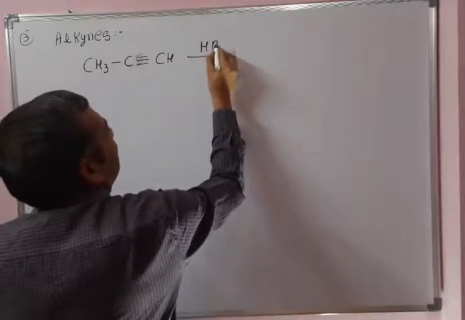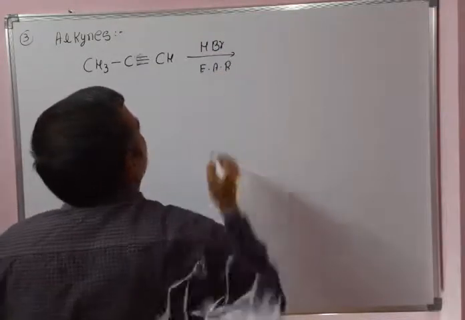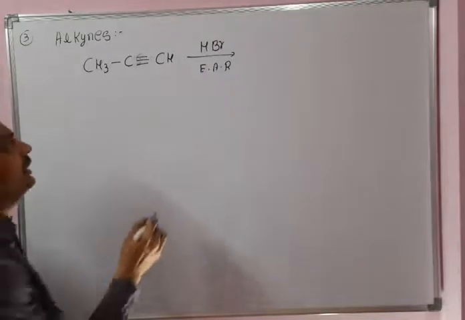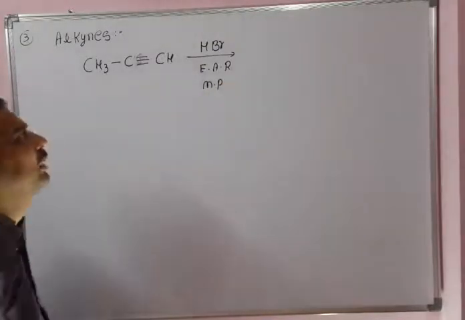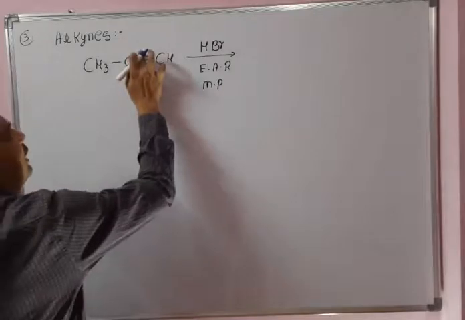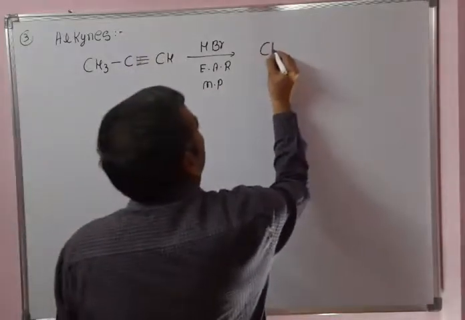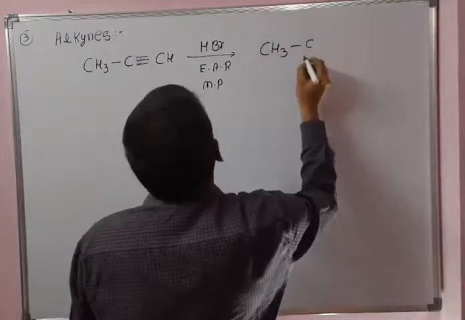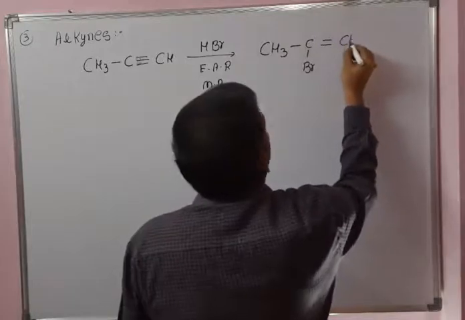Let's see HBr, an example of electrophilic addition reaction. Since it is an electrophilic addition reaction, it will follow the Markovnikov rule. The negative part of the reagent will attack at the carbon having less number of hydrogen atoms. So first it will form CH3, C, Br, double bond CH2.